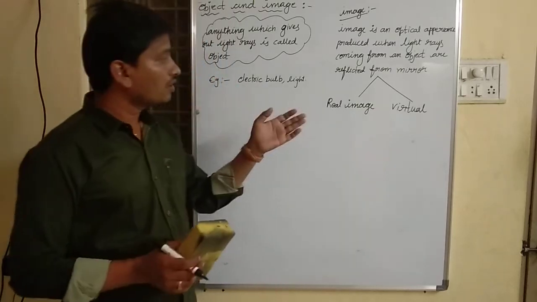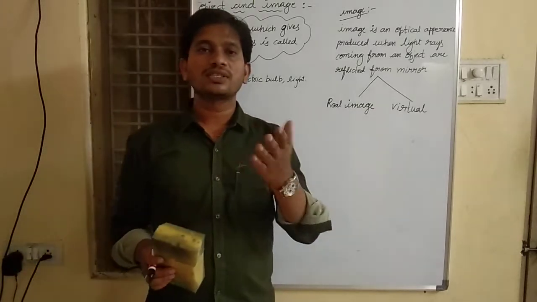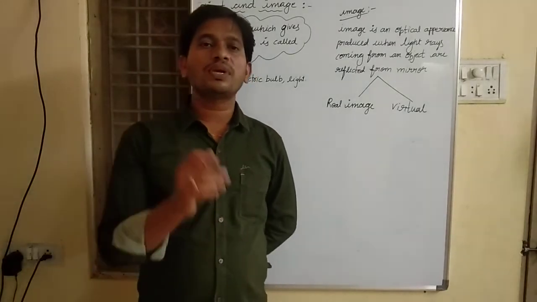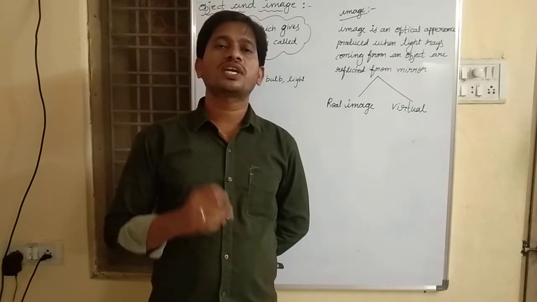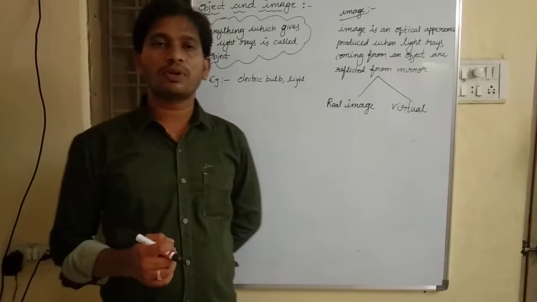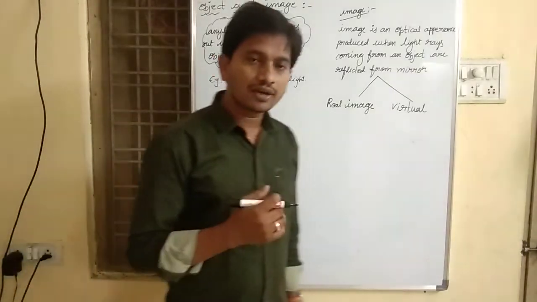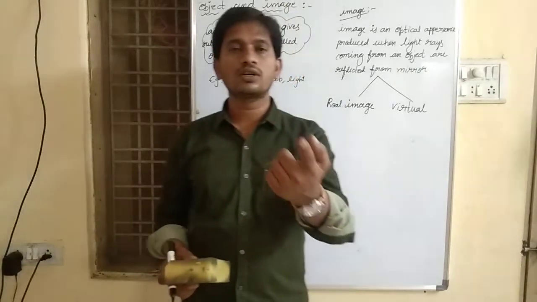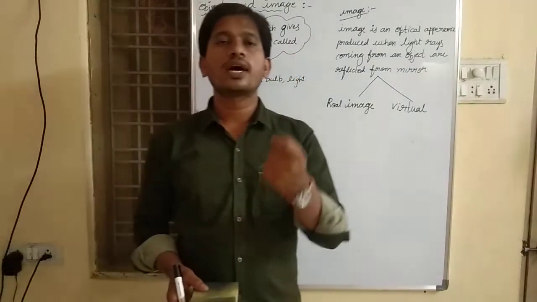What do you mean by virtual image? The image which cannot be caught by the screen, which cannot be produced on the screen, is called a virtual image. For example, when we stand in front of the mirror, the image which we see in the mirror is a virtual image.